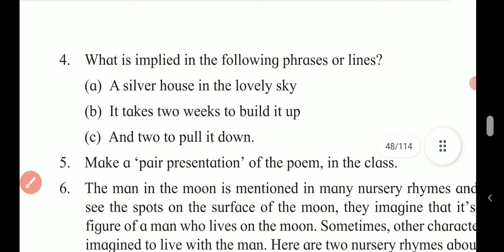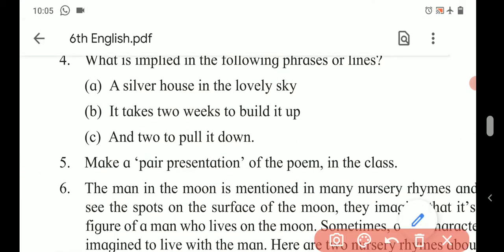Fourth activity, what is implied in the following phrases or lines? Simply we have to tell the meaning mentioned in the given lines. First one, a silver house in the lovely sky. Its meaning, there is a silver moon in the sky.